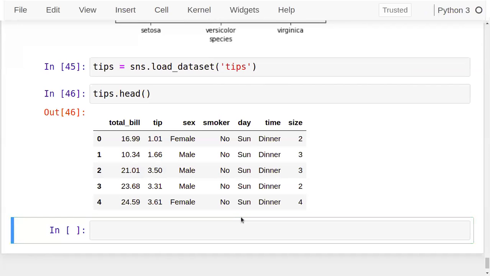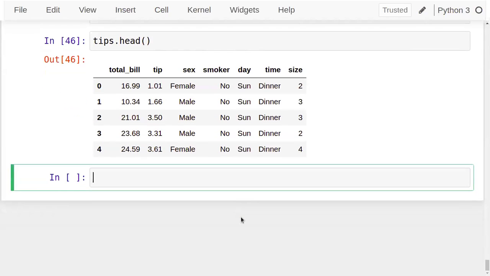So let's use two entities here, day and total bill. On the x-axis we have the day, and the y-axis will have the total bill. What is the column name? Total underscore bill, right? And data is equal to tips.